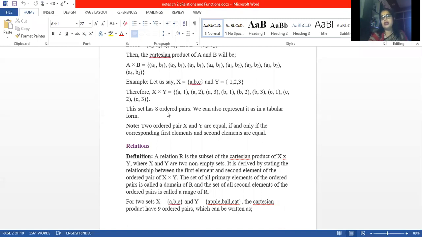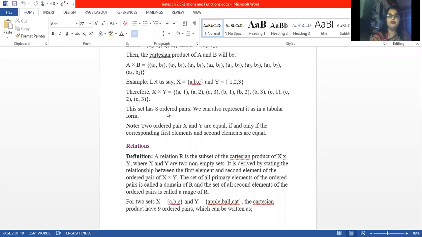Now what is the relation? Obviously, the height of a particular student. Height of a particular student is a relation, no? So in that particular relation, what will come? Aman 180, Amisha 150. Because the height of Aman is 180 centimeters and the height of Amisha is 150. Now just see, the relation does not have all the elements of the Cartesian product. Relation has only a few ordered pairs. It can have all also. It depends upon the relation how many ordered pairs it will have. So basically a relation is a subset of the Cartesian product.